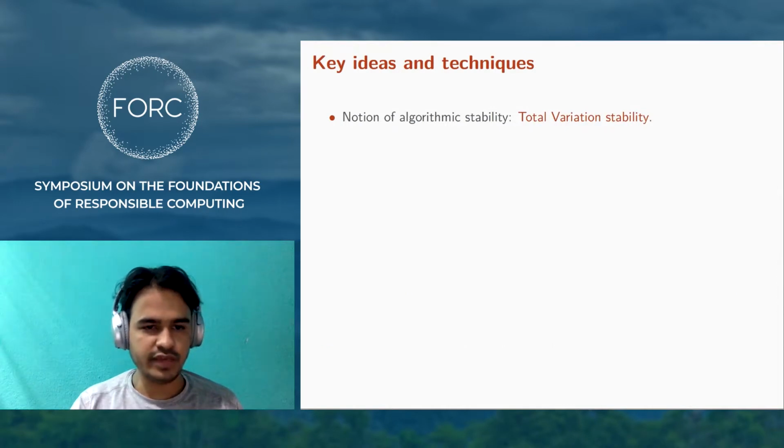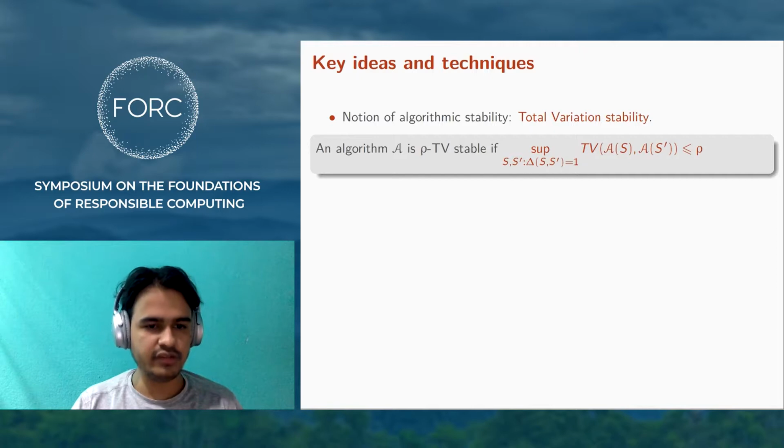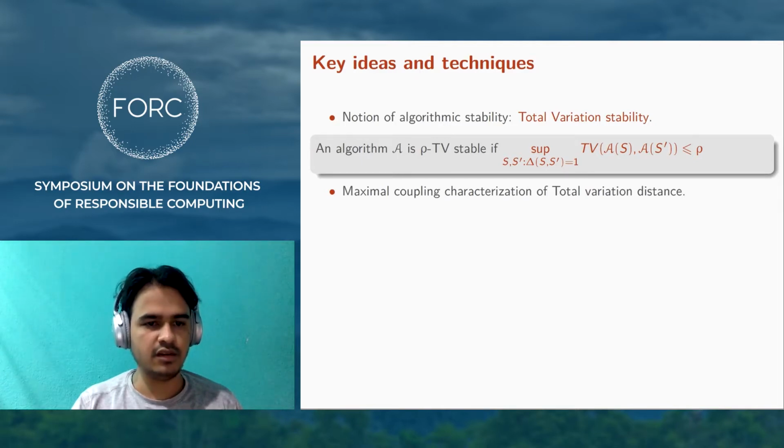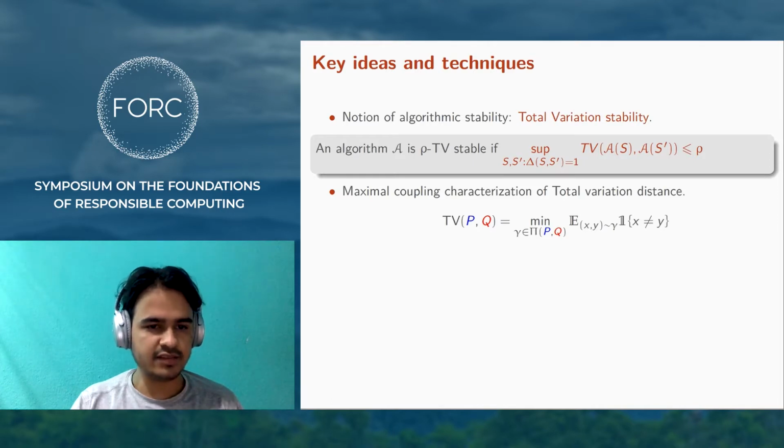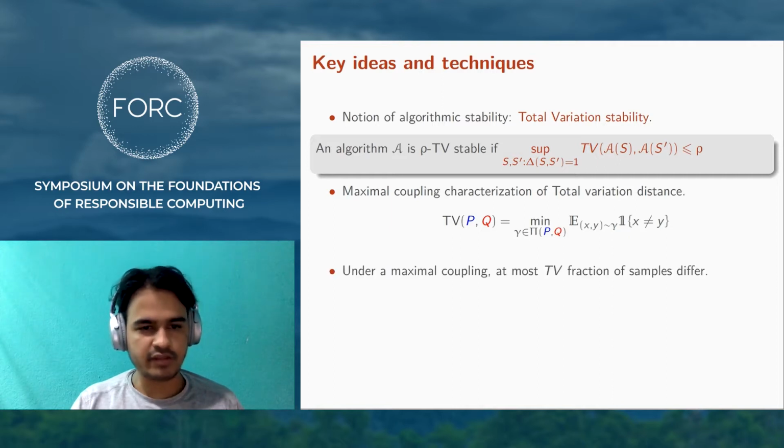We will now give an overview of key ideas and techniques. The main idea is the notion of algorithmic stability, which we call total variation stability. We say that an algorithm is rho TV stable if for all datasets differing in one sample, the total variation distance between the algorithm's outputs on those datasets is at most rho. The motivation for the above is the maximal coupling characterization of total variation distance. Total variation distance can be defined as the minimum expected disagreement of samples drawn over all couplings of P and Q. A coupling achieving the minimum is called a maximal coupling. When sampled from a maximal coupling, we have that only a TV fraction of samples differ.